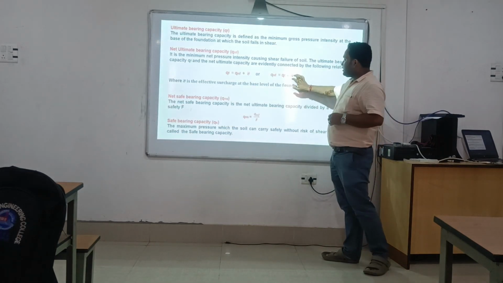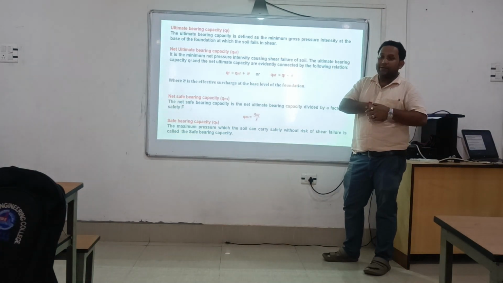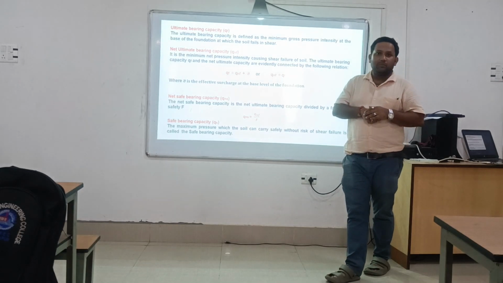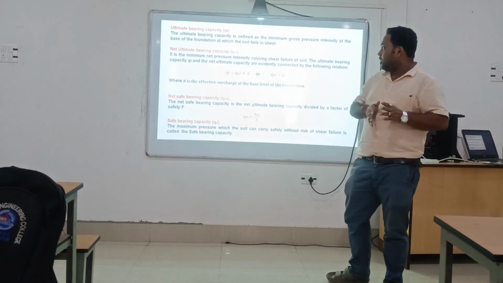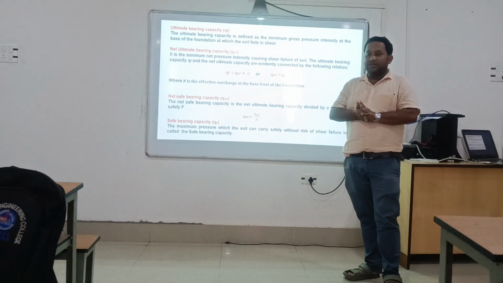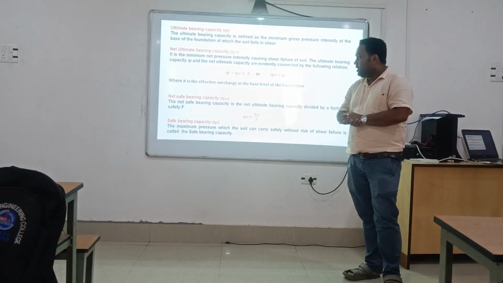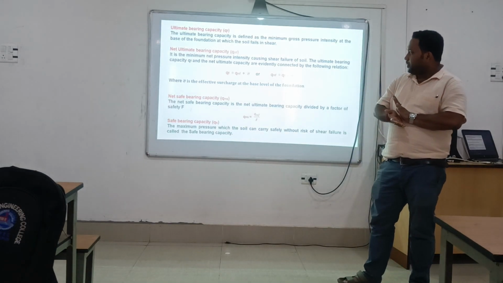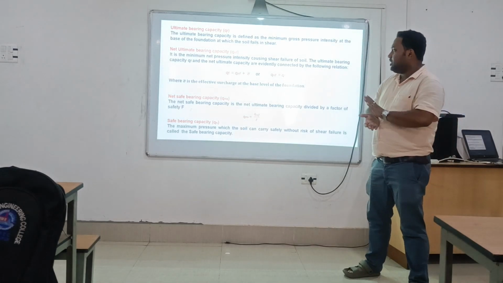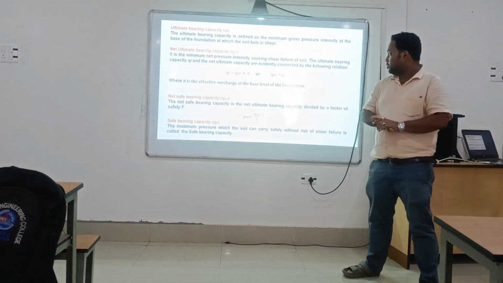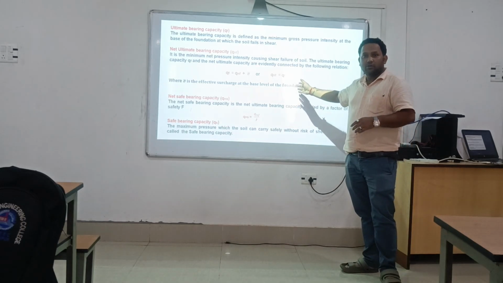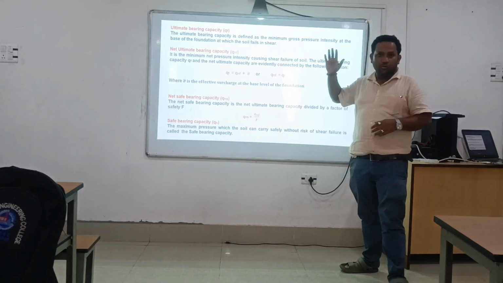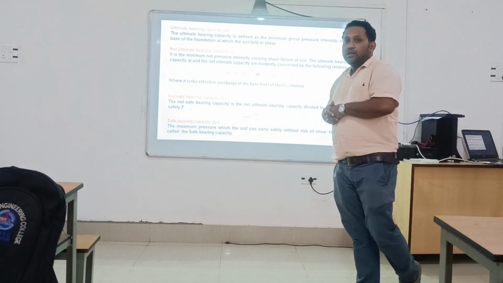This sigma dash, the effective overburden pressure, is not required for the net pressure intensity case, the net ultimate bearing capacity case, or the net safe bearing capacity case. So the excess overburden pressure is always excluded from those equations.